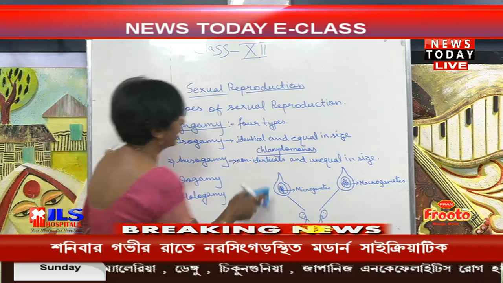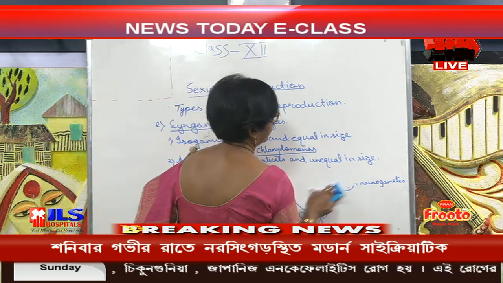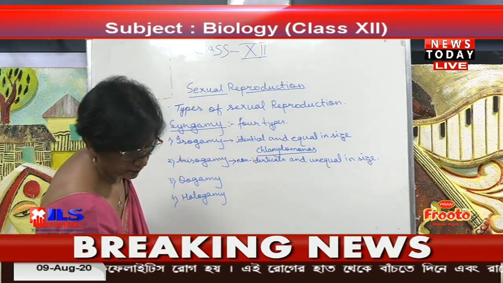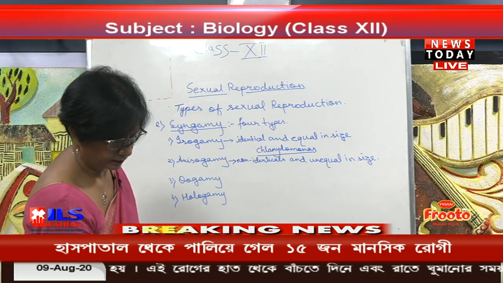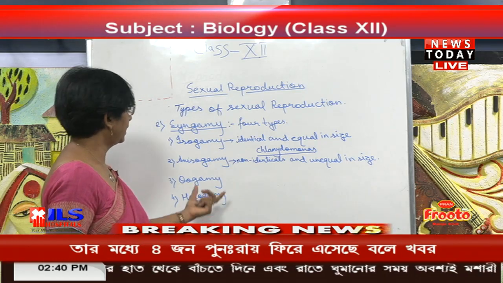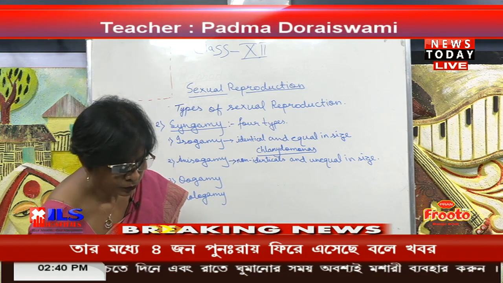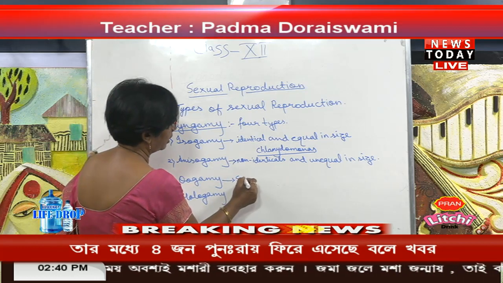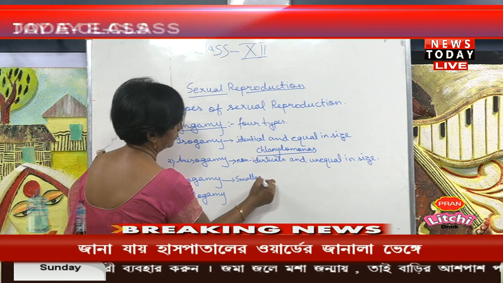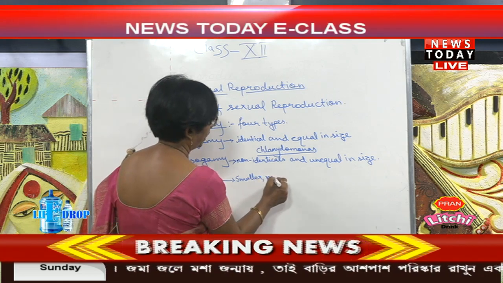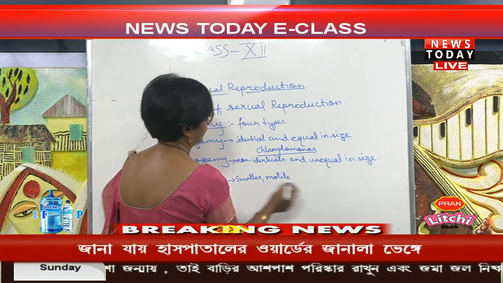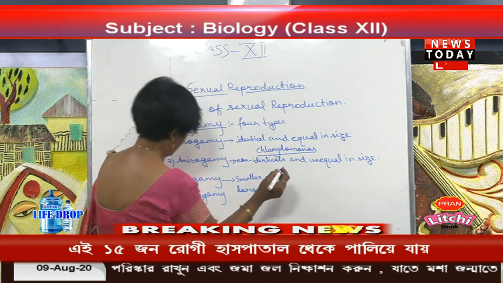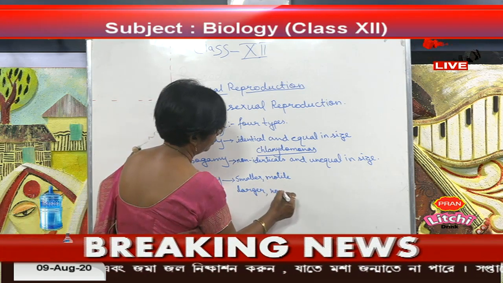Now go to the oogamy. In this, there is a fusion of two gametes, that is heterogametes we can say. One is the smaller, motile, and another one is the larger, non-motile.